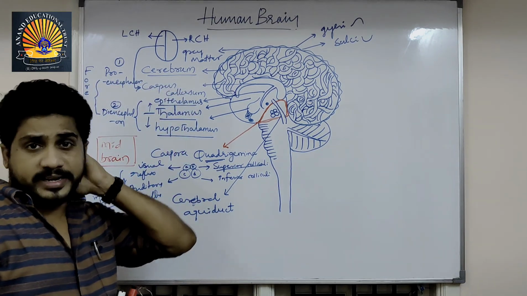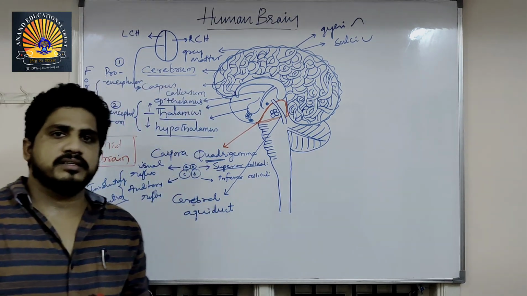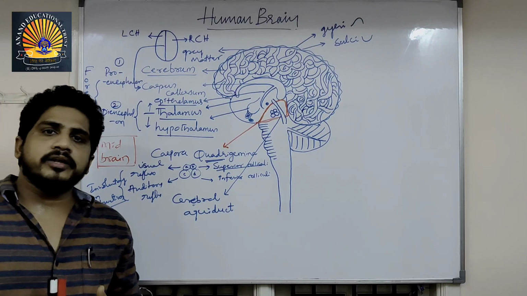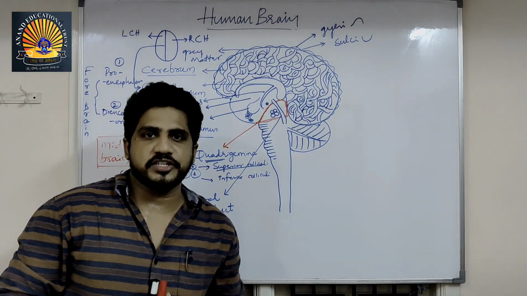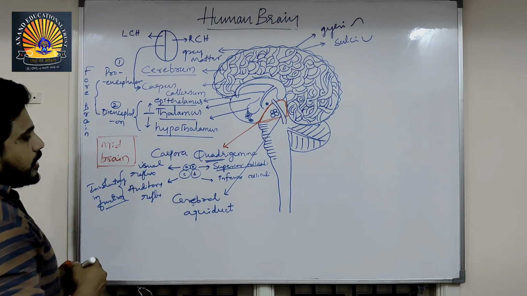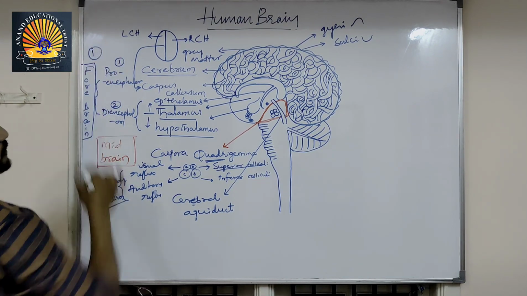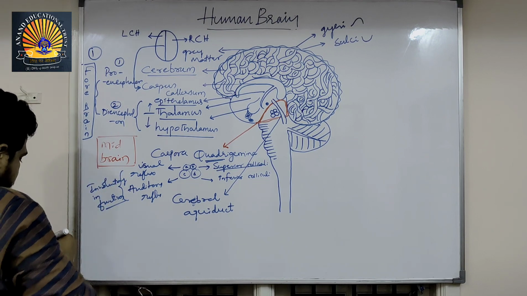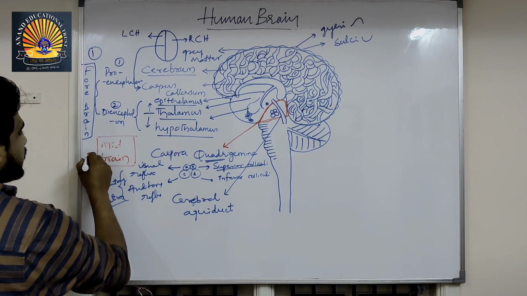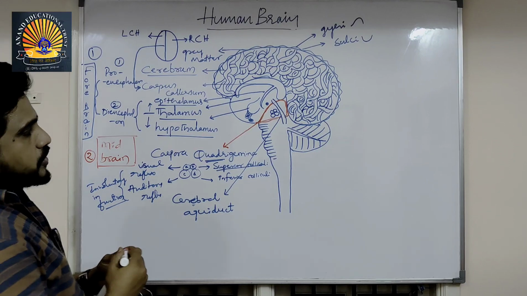Actually, brain anatomy we can explain for more than 5 hours. But anatomy you require only to crack NEET questions. It's enough. Now, forebrain you have seen, the first portion of the brain, and midbrain, the second portion. Let us see the third portion.